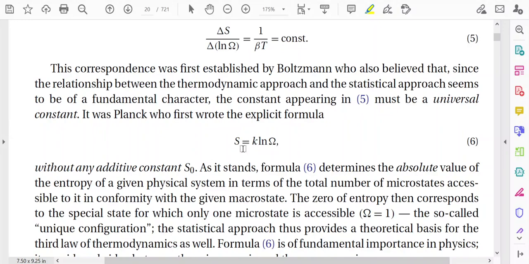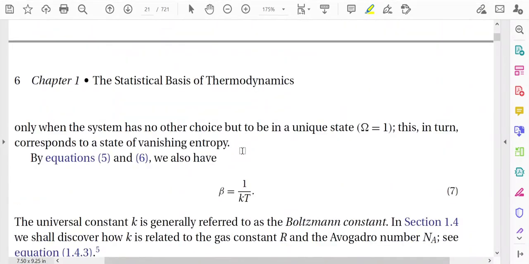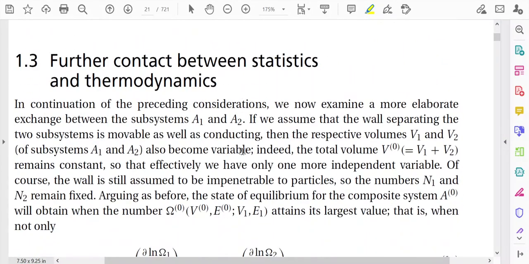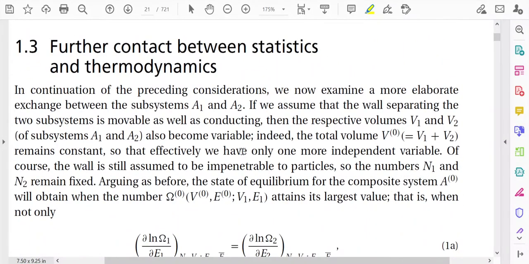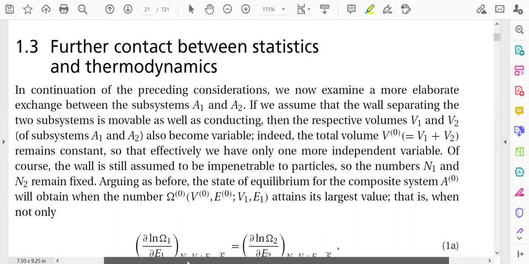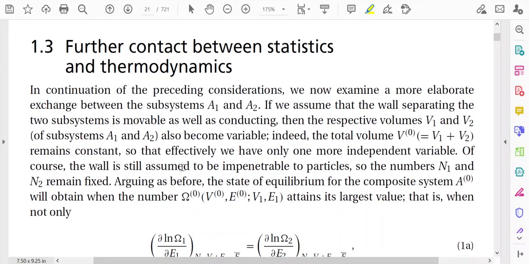So, this relation is a bridge between microscopic phenomena and macroscopic phenomena. But in this lecture, we will discuss the further contact between statistical mechanics and thermodynamics. This lecture is basically in continuation of my earlier lecture.